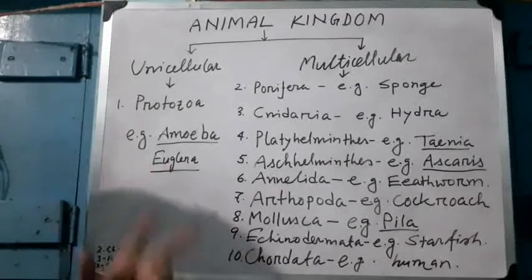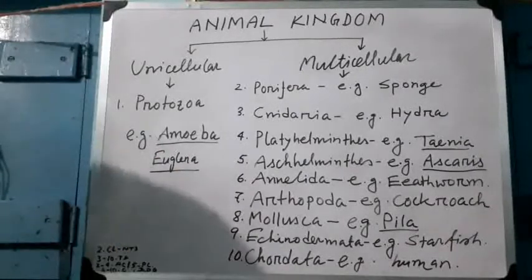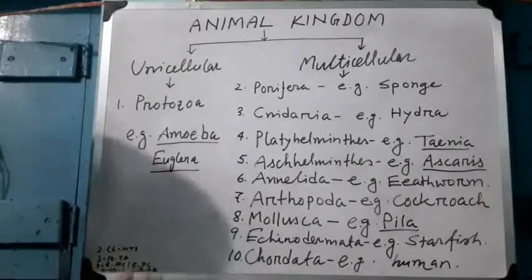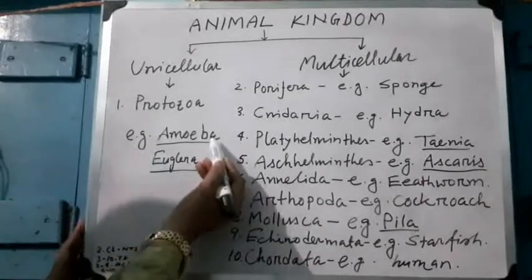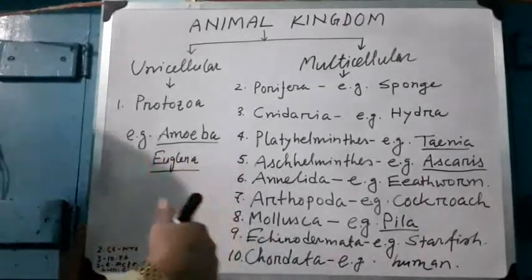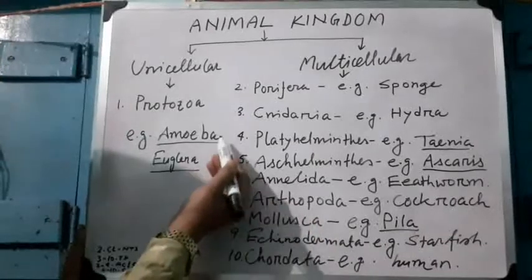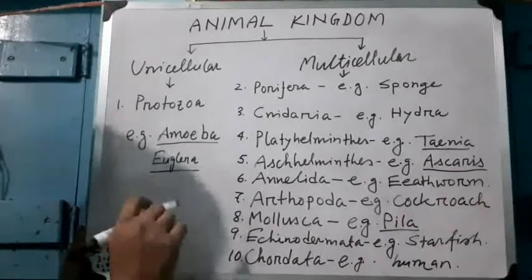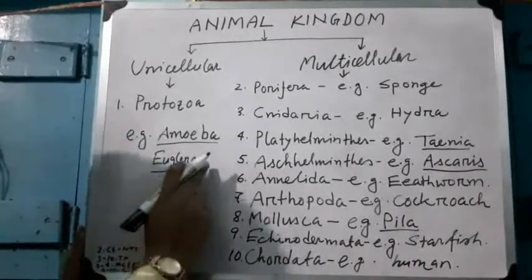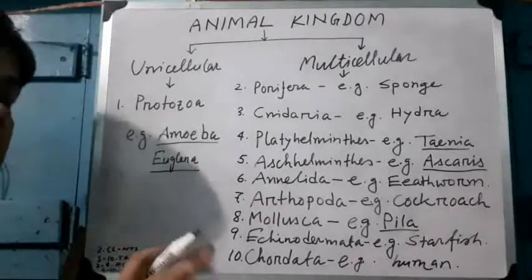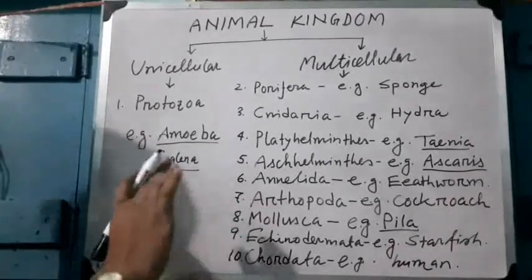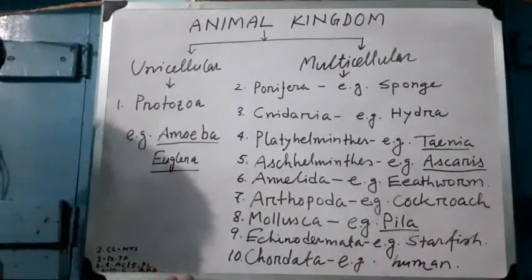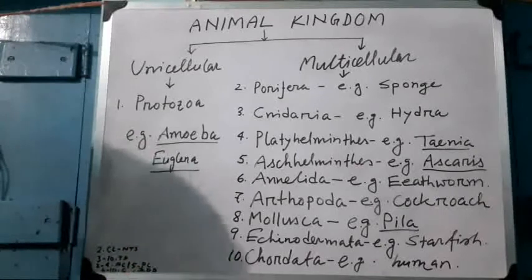Protozoa show two types of nutrition, heterotrophic mode of nutrition and autotrophic mode of nutrition. Amoeba cannot produce their own food, so amoeba shows heterotrophic type of nutrition, and euglena possesses chlorophyll. Euglena shows autotrophic mode of nutrition. So euglena can produce its own food, and euglena is an intermediate between plants and animals.